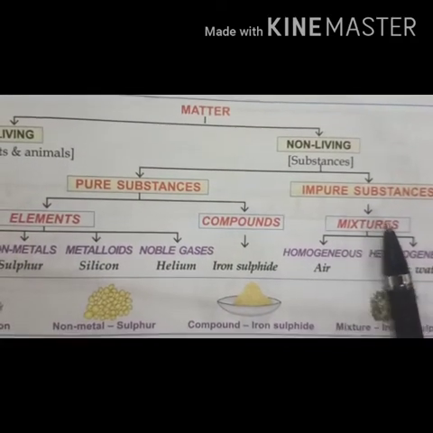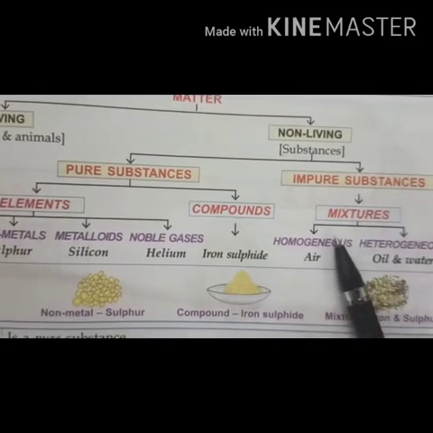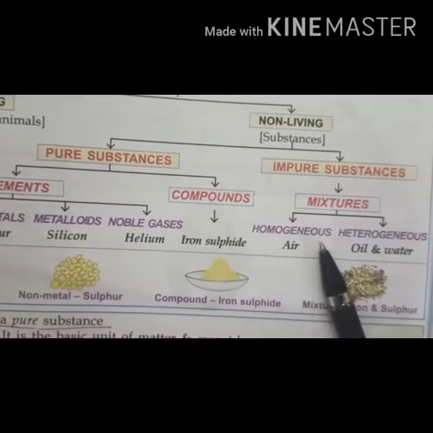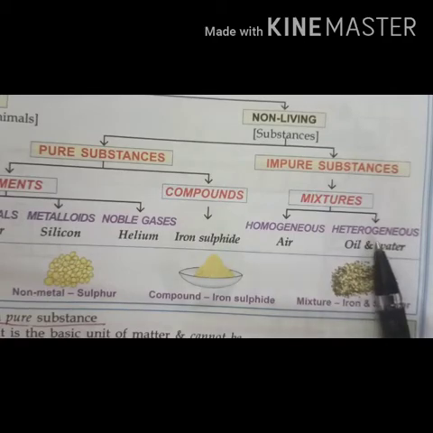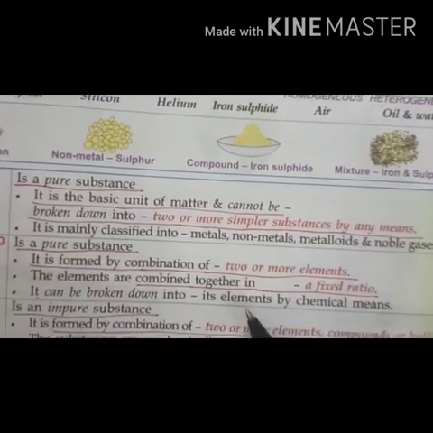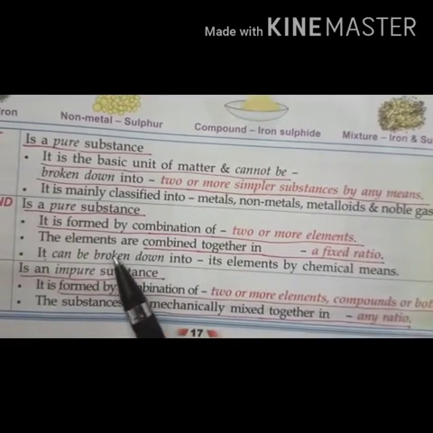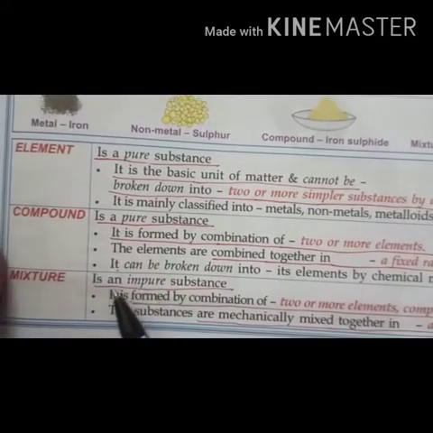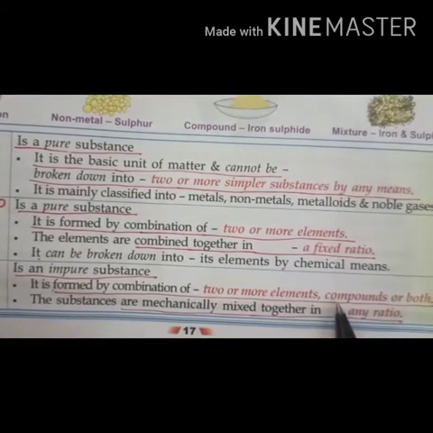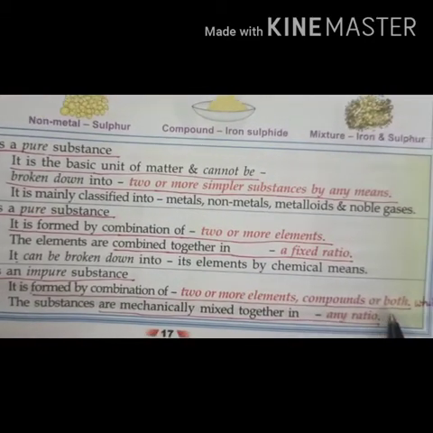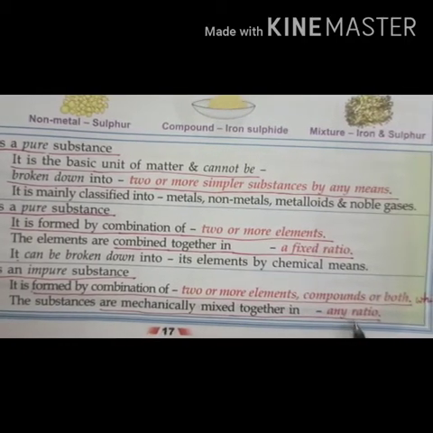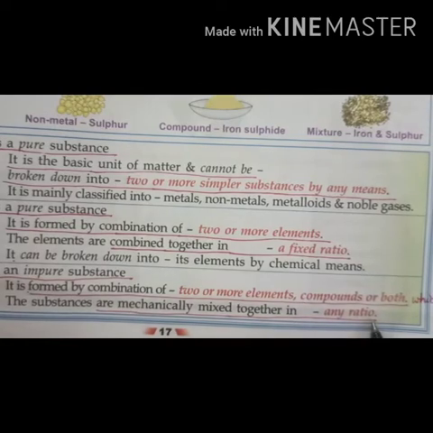Now, next is impure substances. Impure substances consist of mixtures, and there are two types of mixtures: homogeneous mixture and heterogeneous mixture, which we will discuss later on. Now, first look at the definition of a mixture. A mixture is an impure substance formed by the combination of two or more elements, compounds or both, which are mechanically mixed together in any ratio. Right?